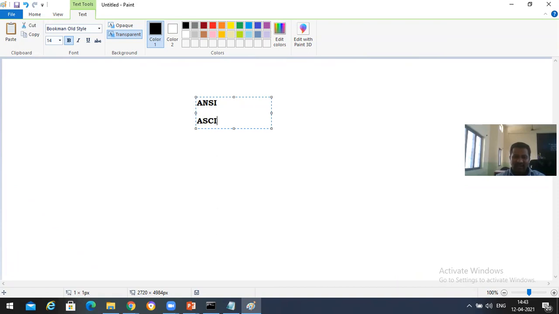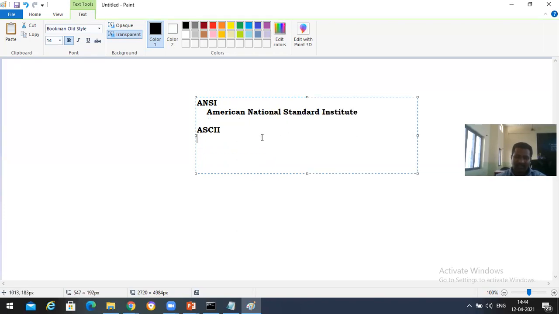The American National Standard Institute has given something called American Standard Code Information Interchange. Can anyone say what the meaning of this American Standard Code Information Interchange is?